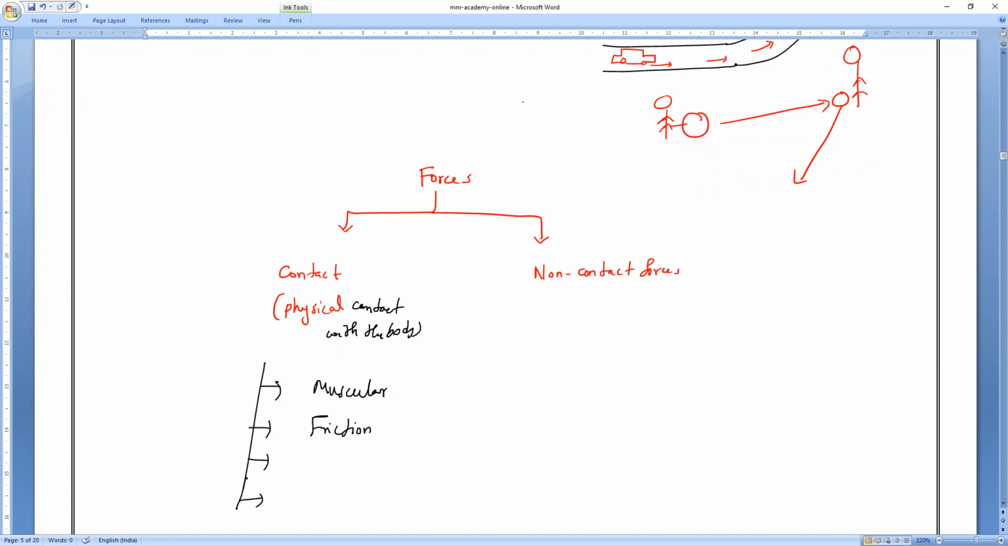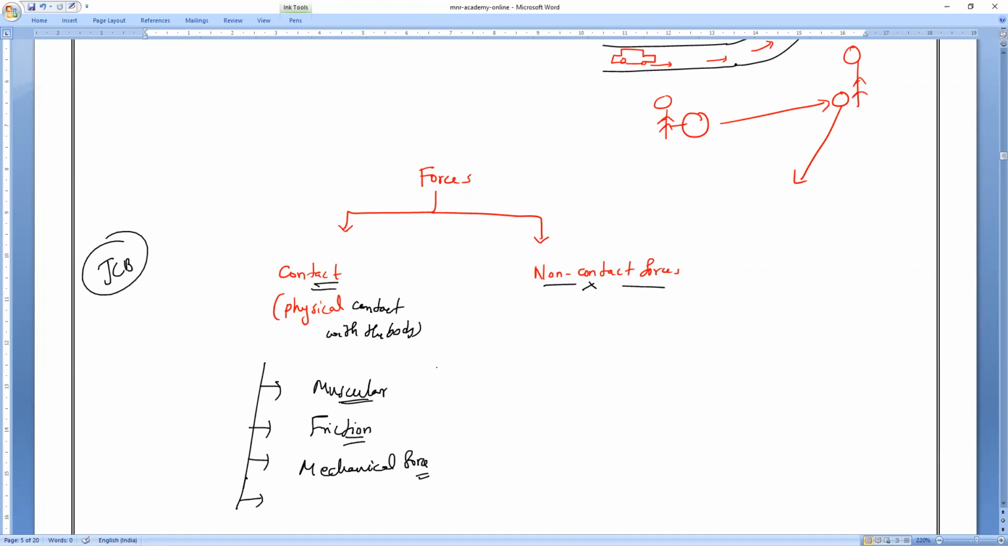Gravitational force and magnetic force are non-contact forces. Muscular force, mechanical force. For example, suppose a JCB lifts a load. It is a machine, obtaining energy from certain places. That is mechanical force, which is also a physical force. So mainly you study muscular force and frictional force as the types of contact forces.